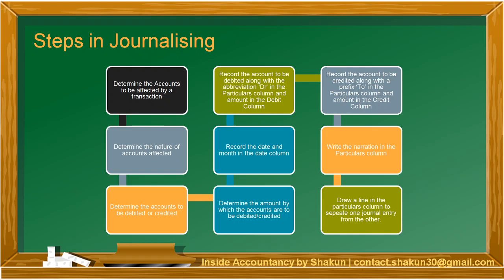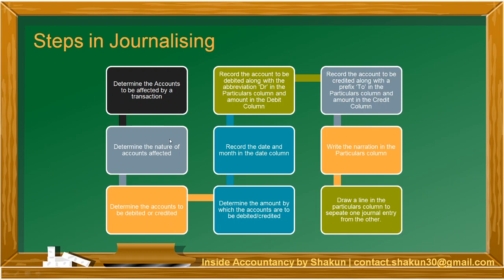So the first step is to determine the accounts to be affected by a transaction. As I told you, every transaction affects a minimum of two accounts. One is debit and the other is credit. So when a transaction is given to you, you need to determine what are the two accounts, minimum of two accounts, which are affected.